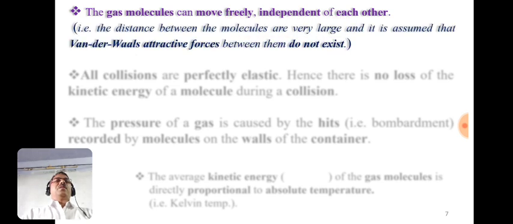It means the distances between the molecules are very large, and it is assumed that the van der Waals attractive forces between the gaseous molecules are absent or they do not exist. That's why the gas molecules move freely independent of each other.